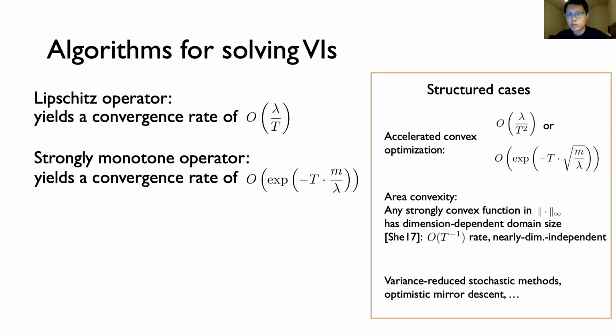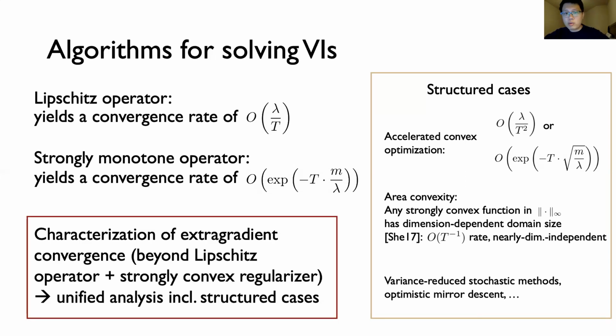Finally, a number of other mysteries surround extragradient methods. For example, it remains unclear what types of structured VIs allow for 1 over t rates of convergence via stochastic methods, which would match the rate of their deterministic counterparts in terms of dependence on t. And in another line of research, a perspective known as optimism was proposed to analyze these algorithms, which we'll talk about briefly later.